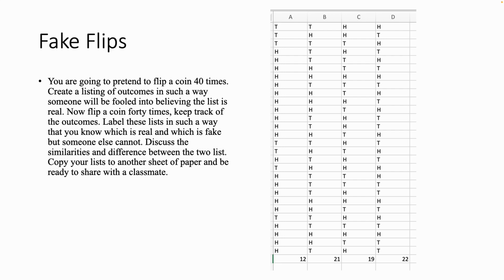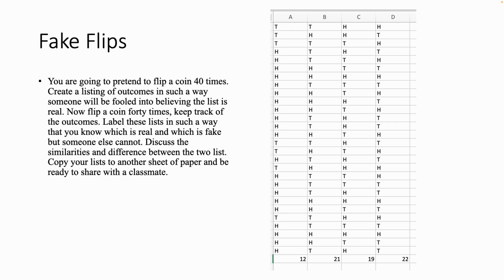But what I did over here on the right-hand side of your screen was I went through and created 3 columns of fake flips and 1 column that is a real flip. In this setting, I'm not going to tell you which one is the real and which is the fake, but one of those is real and 3 of those are fake. And I asked people which one's the real and which is not.